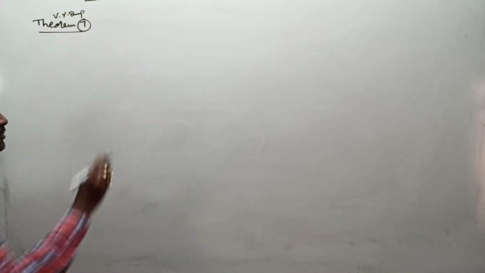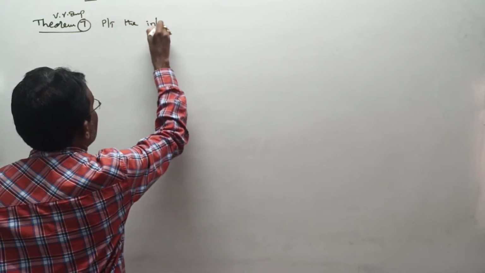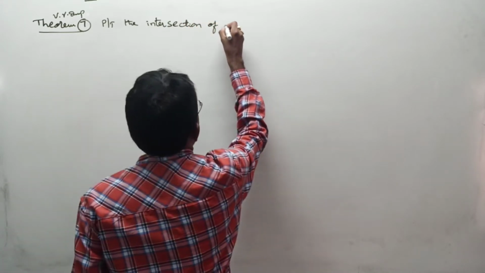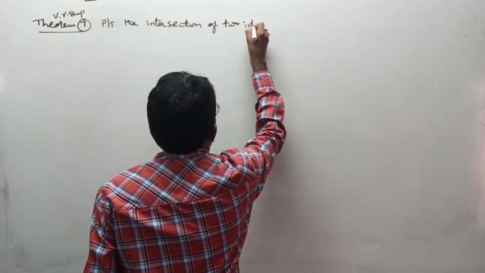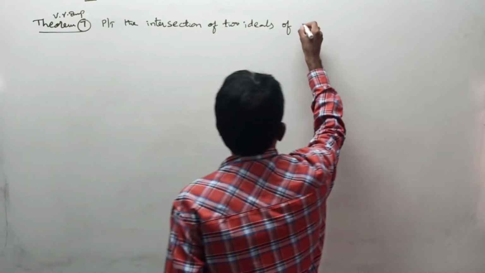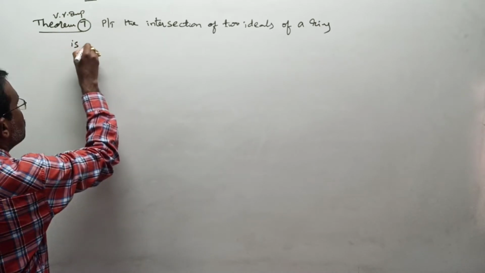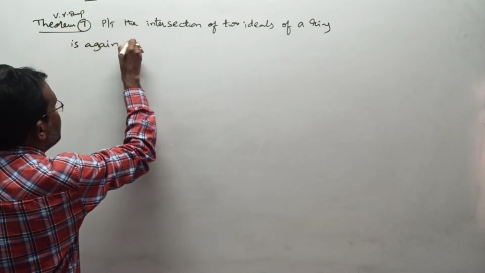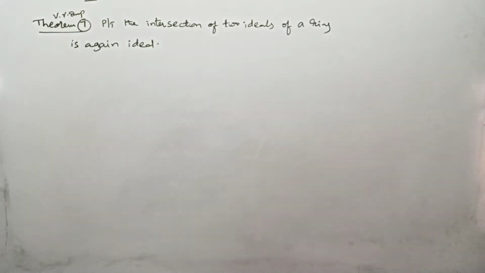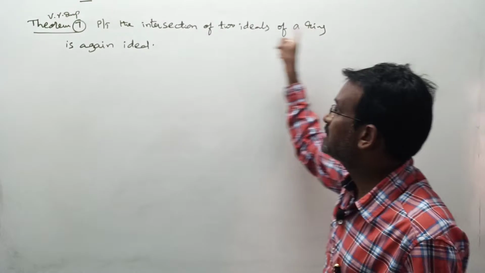Yes, the theorem is: prove that the intersection of two ideals of a ring is again an ideal. This is your new statement, no? Once again I am repeating the statement: prove that the intersection of two ideals of a ring is again an ideal.